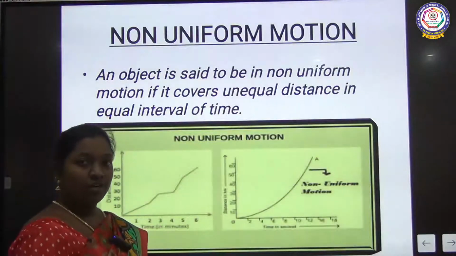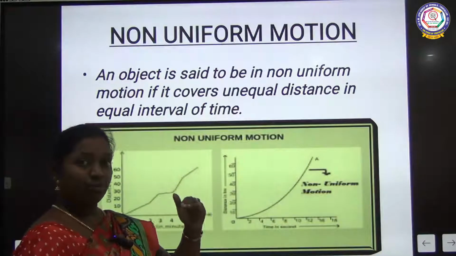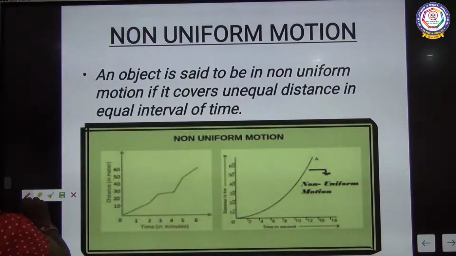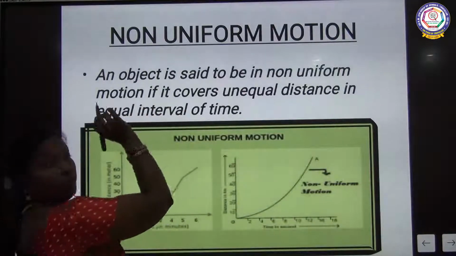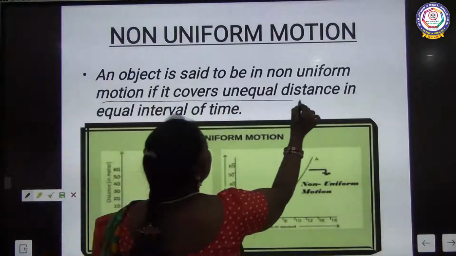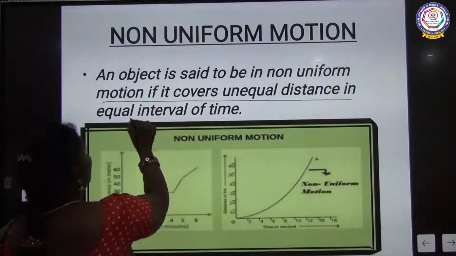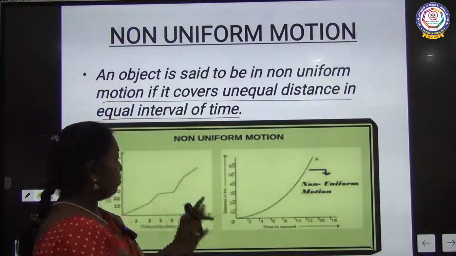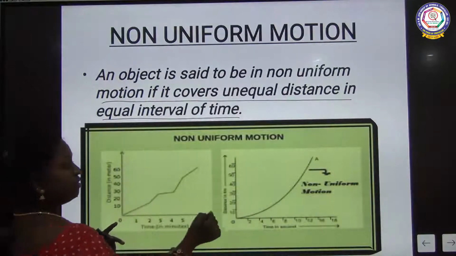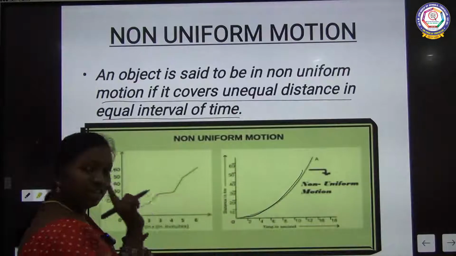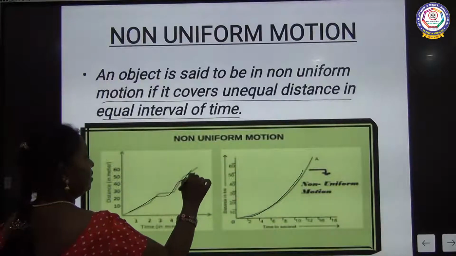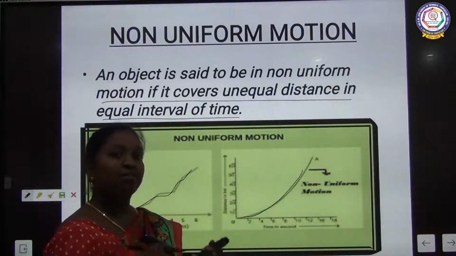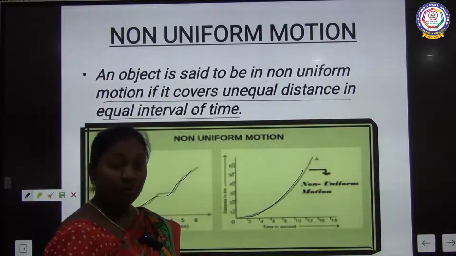non-uniform motion. Uniform means time and distance both are equal. So non-uniform means an object covers unequal distance in equal intervals of time. There is no change in the time, the same time. If there is a particular time, you will get a graph like this. If there is a change, it means there is a change in the distance with respect to time. So time is the same but distance varies. This is called non-uniform motion.